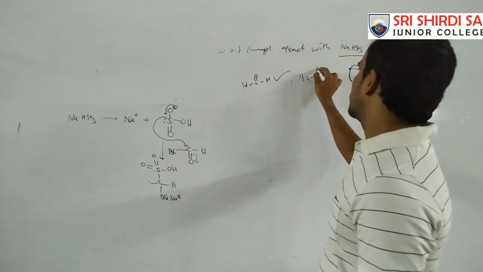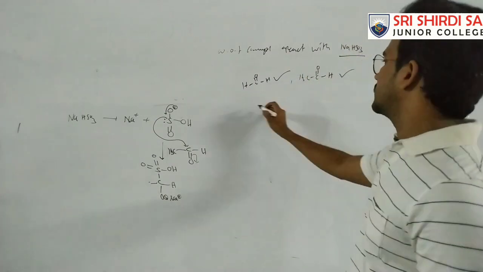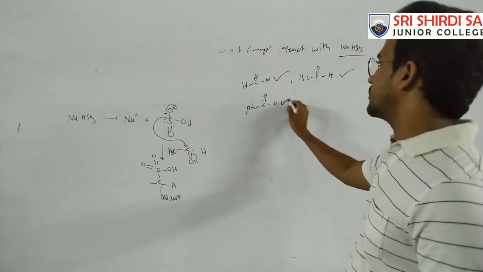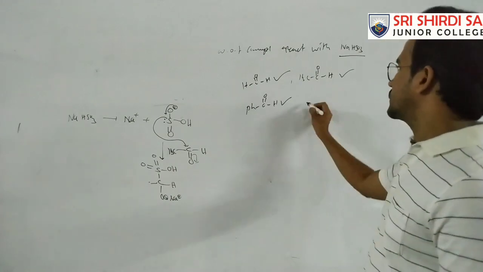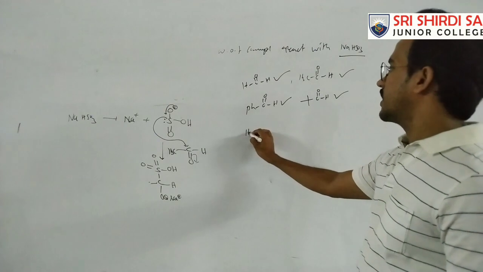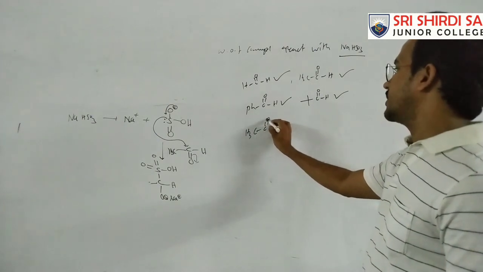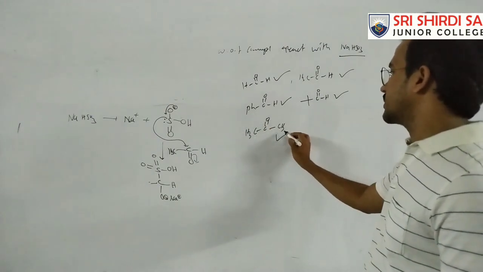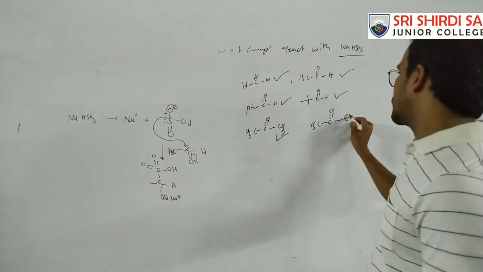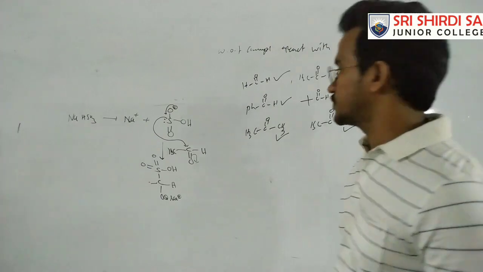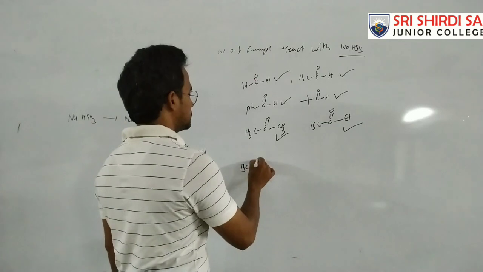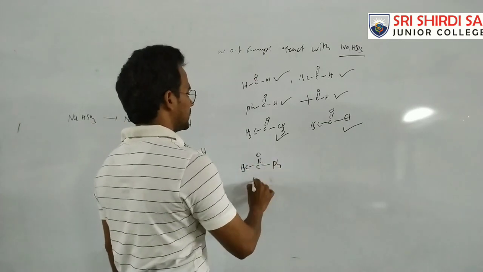All aldehydes can: acetaldehyde, benzaldehyde, and tertiary butyl aldehyde. And methyl ketones: CH3 C double bond O with ethyl can react because one is a methyl group, and CH3 C double bond O with phenyl can react.